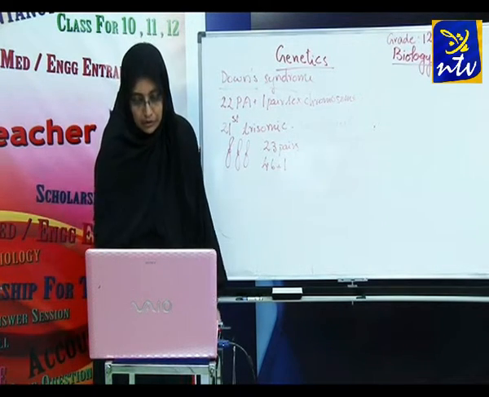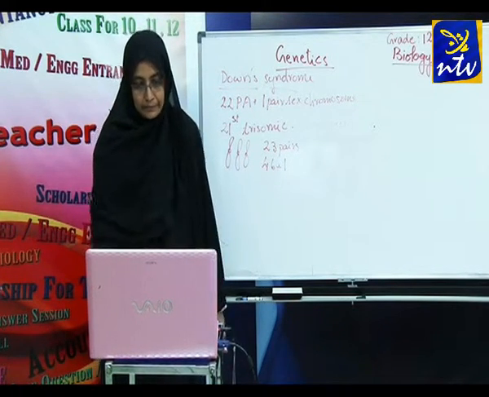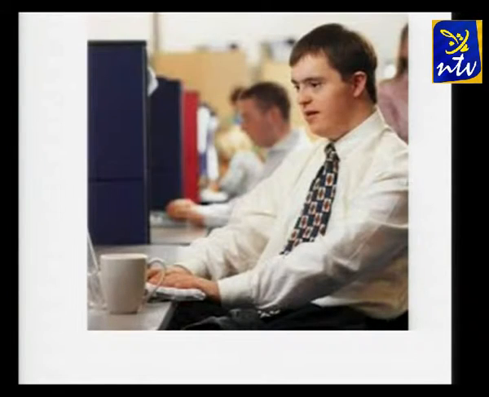Now let's see Down syndrome. You can see here a person with Down syndrome. We can identify them from their face itself, and they are mentally retarded children. From their face and appearance, we can see they are suffering from Down syndrome. Now it's clear that Down syndrome is due to the trisomic condition of the 21st chromosome. Remember that. Now we will move on to the next one.